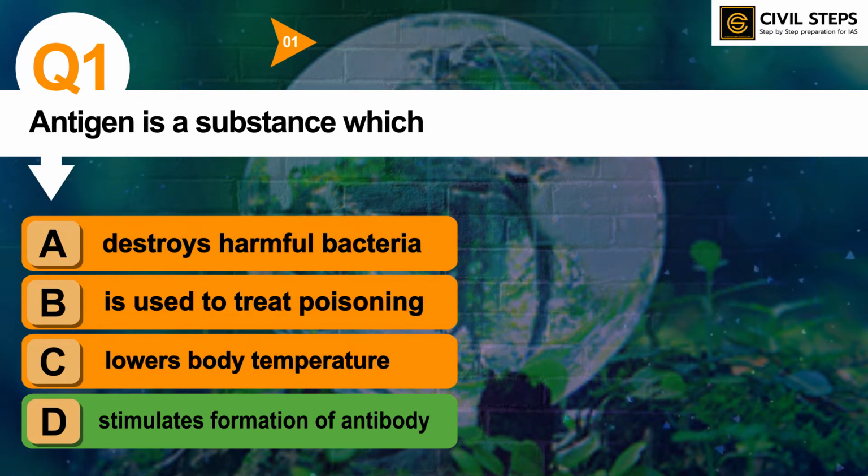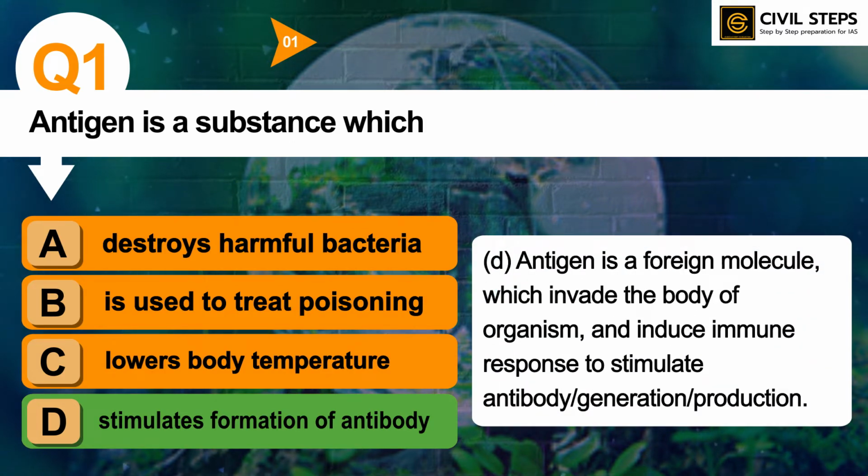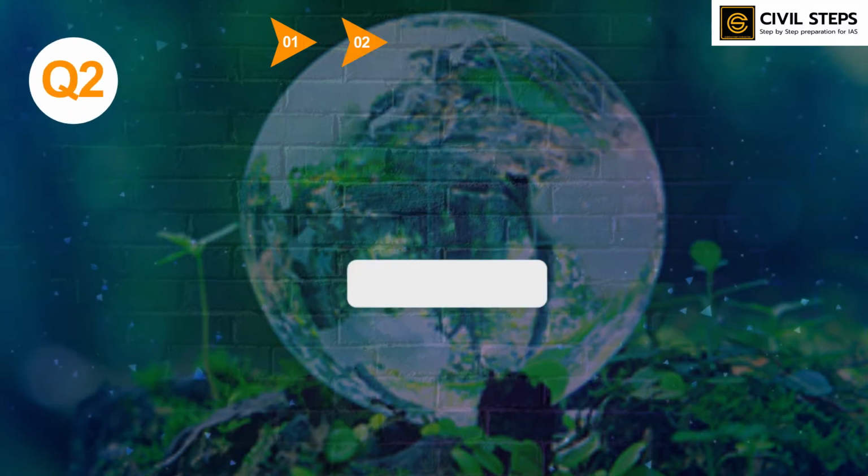stimulates formation of antibody. So antigen is a foreign molecule which invades the body of an organism and induces an immune response to stimulate antibody generation or production. So you should know what is meant by antigen, what is meant by antibody, and how antibodies are produced. What is the mechanism behind it? Is there any theory behind it? You can read this from basic and standard sources. So this was all about question number first. Let us discuss question number second.